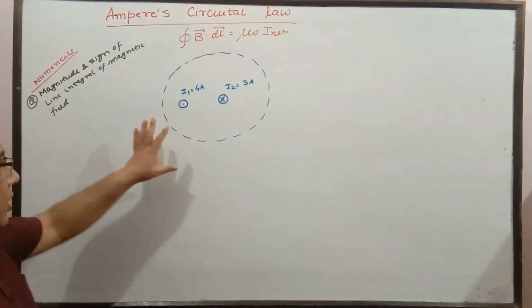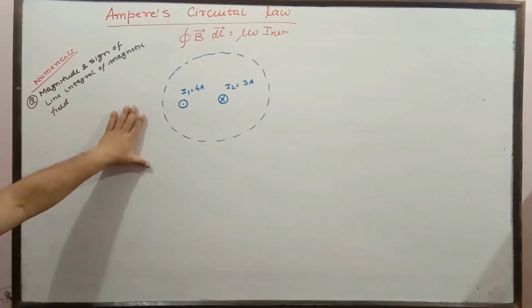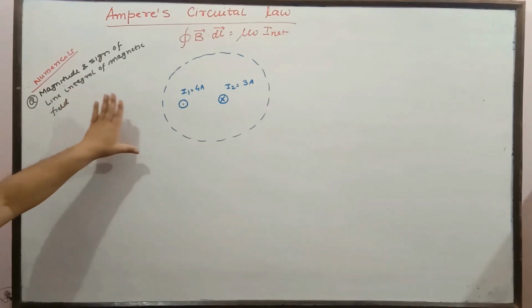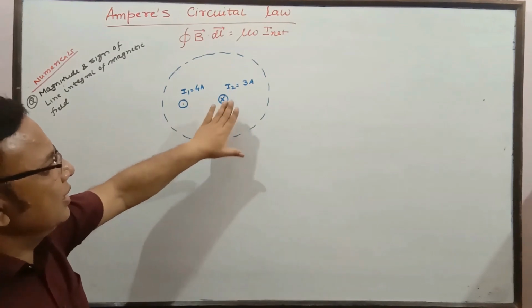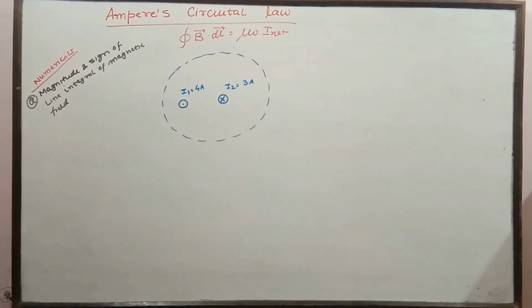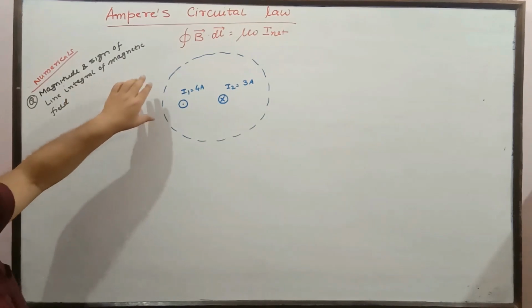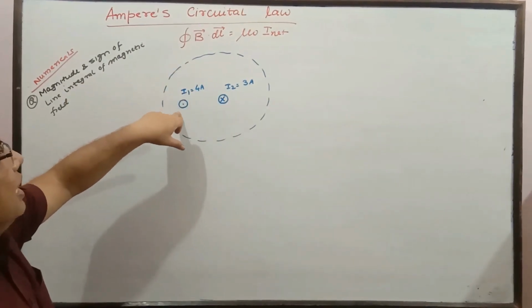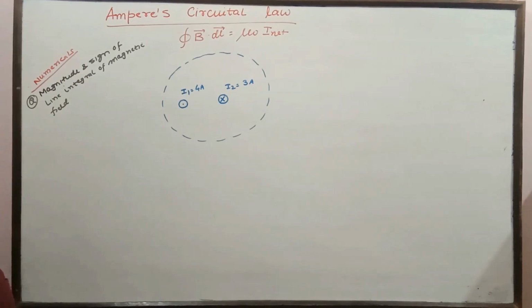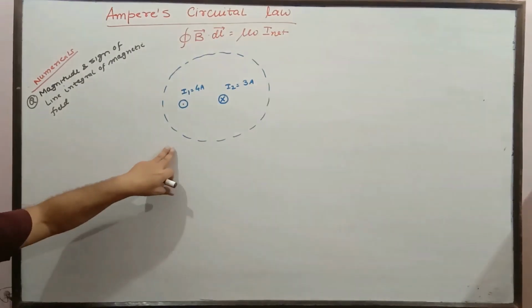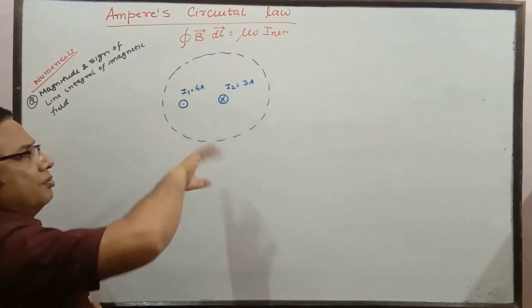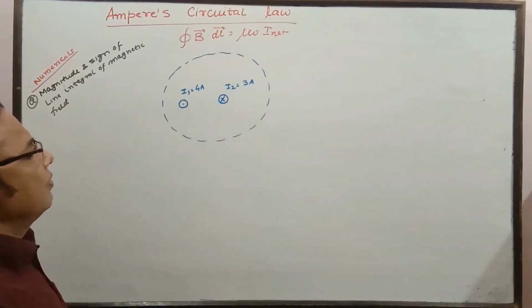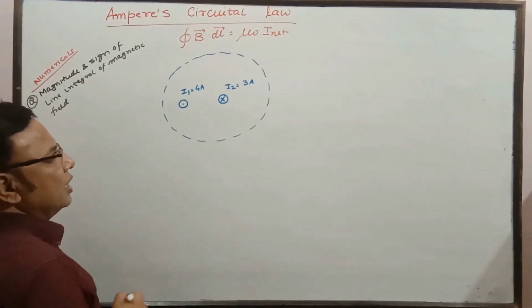Now the question is based on Ampere's circuital law. We know what it is. In this figure, one wire is coming out with current 4 ampere, and one wire is going inside with current 3 ampere. We have to find out the magnitude as well as the sign of the line integral of the magnetic field. We have to see the sense of traversal, or the movement, to find out the line integral.